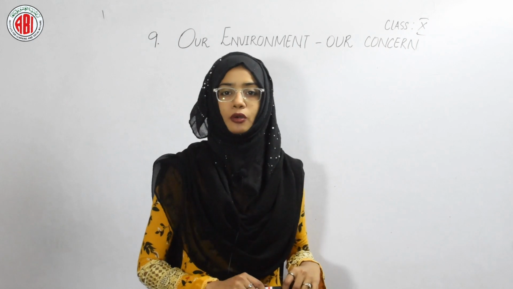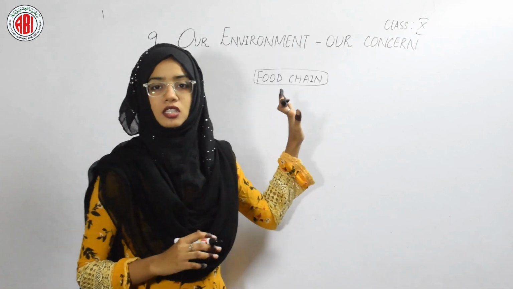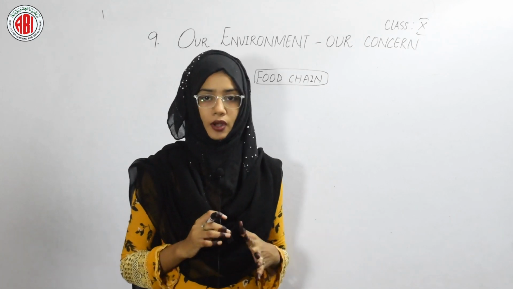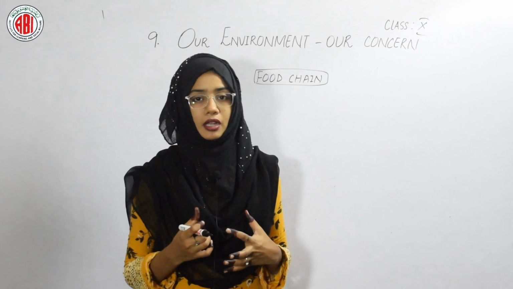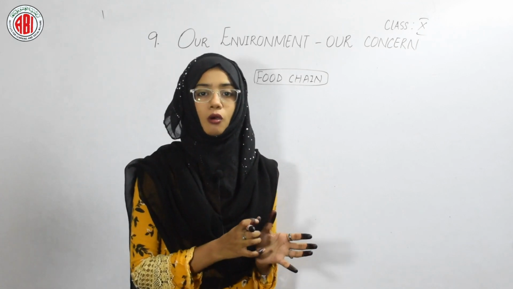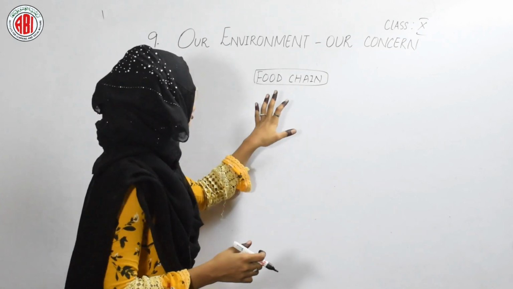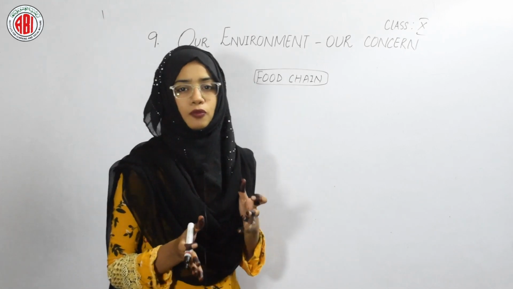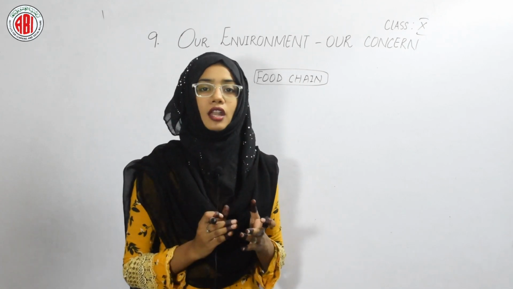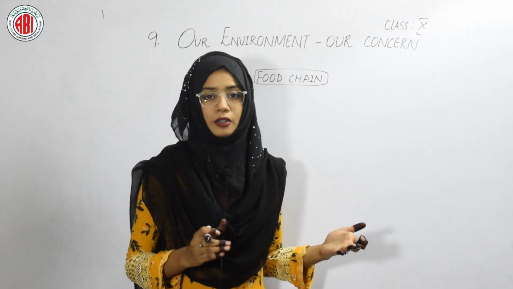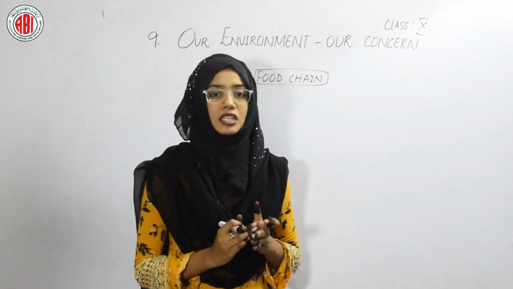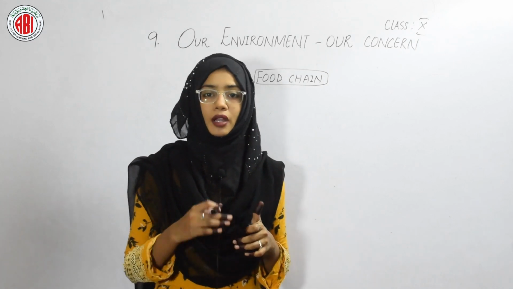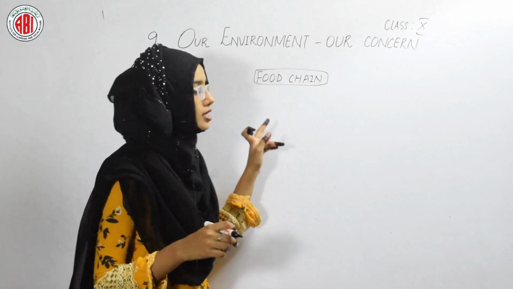So let us discuss the food chain in detail. A food chain is a chain of living organisms depending upon their food requirement. Based on their food requirement, a chain is formed between the different organisms, and that chain is called a food chain. Here in the food chain we can see the presence of 4 to 5 organisms, and one organism is dependent on the other. This dependency of one organism on the other is shown by a chain. That chain is called a food chain.